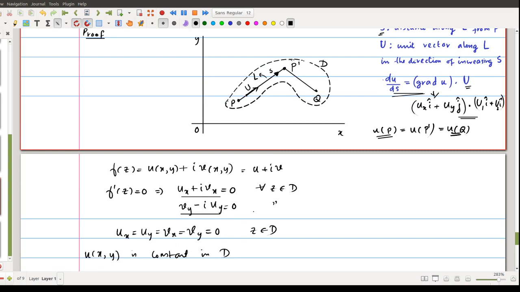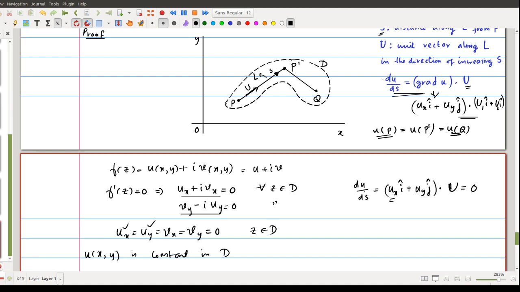But this is a trivial thing, because if we use this one, du by ds is equal to gradient of u, that is ux times i plus uy times j, dot whatever this unit vector is. Since ux equals 0 from this equation and uy is also 0 from this, we will get this is equal to 0.